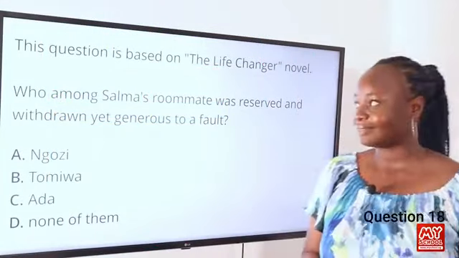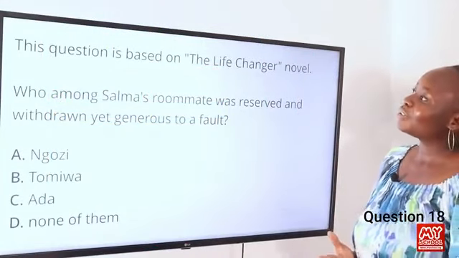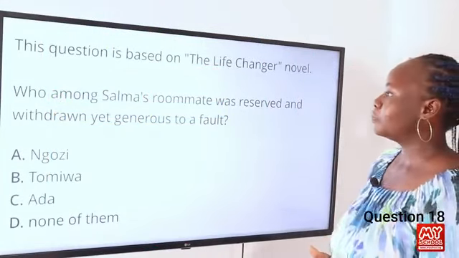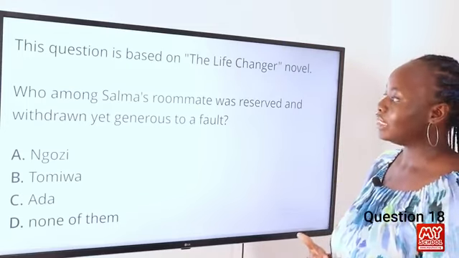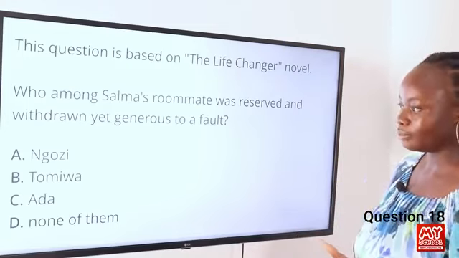Now on to question 18. This question is based on the Life Changer novel. Who among Salma's roommates was reserved and withdrawn, yet generous to a fault? So the answer to this question is Ngozi. Ngozi was always described as reserved, introverted, and generous to a fault. It was her generosity that led her roommates to develop a strong bond. It is also because of her that they started cooking together as a small family. So the correct answer to this is option A, Ngozi.